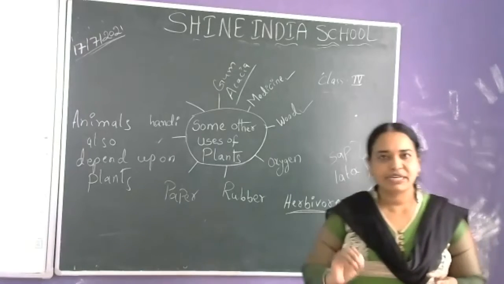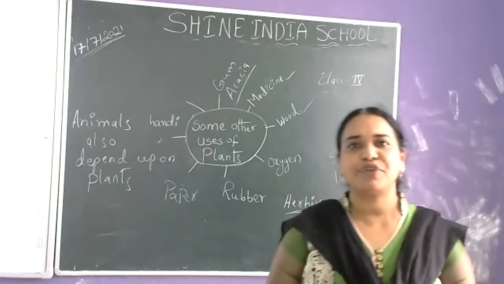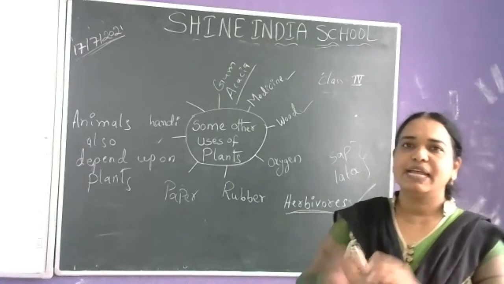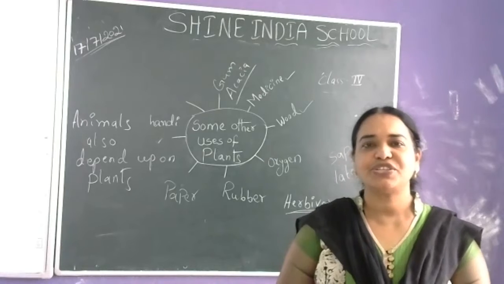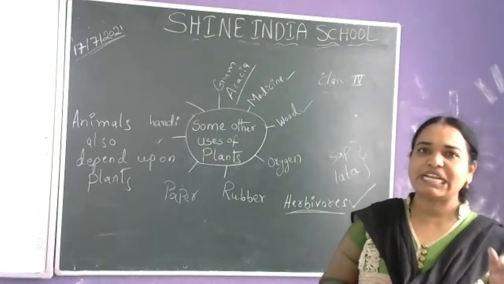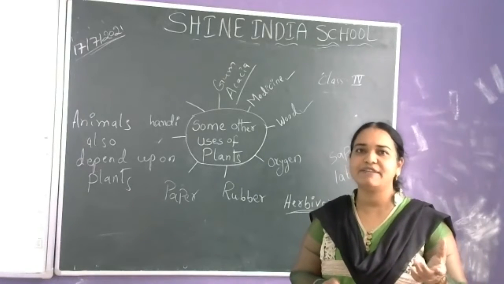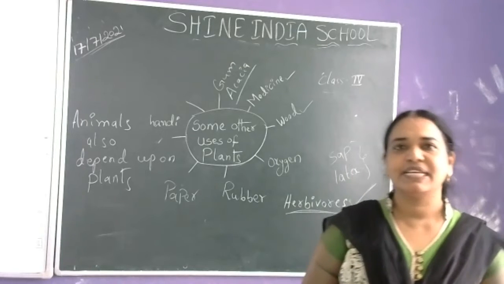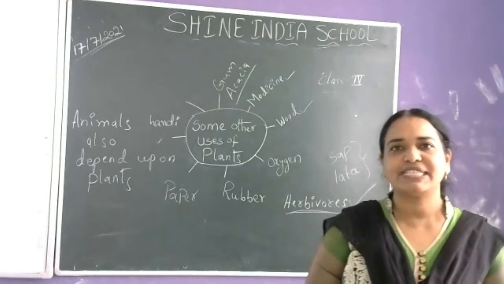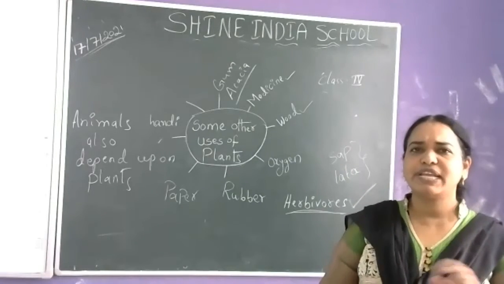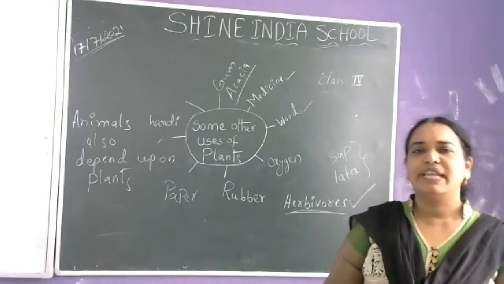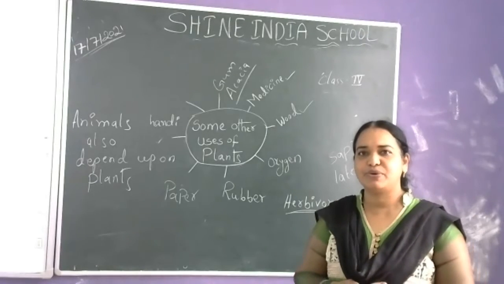And trees are the home for most of the birds and animals. The birds build nests on the plants by using the twigs and leaves of the plants. Most of the animals like monkeys and squirrels live on the tree, and small insects like ants also, the trees are home for those.